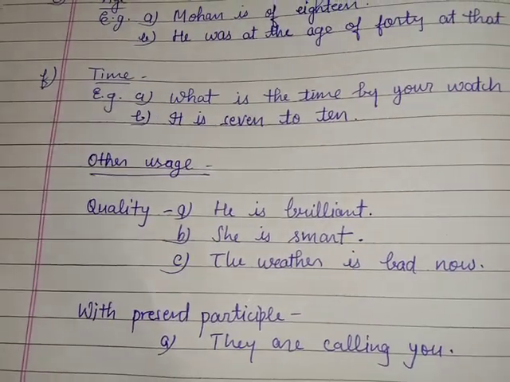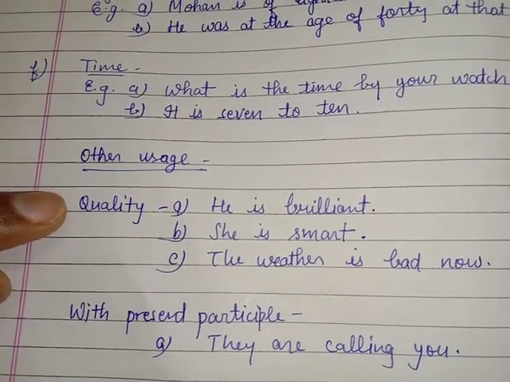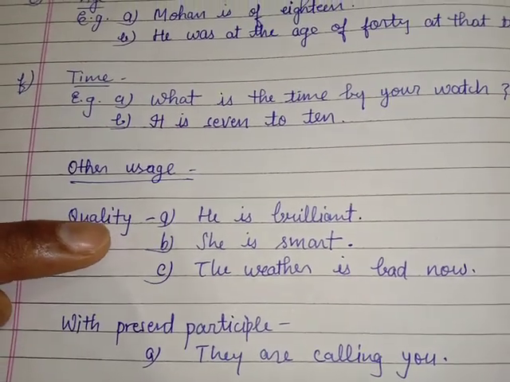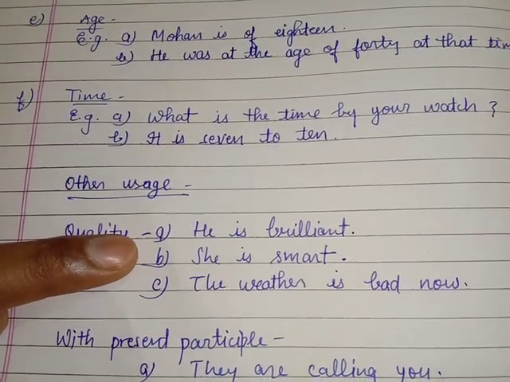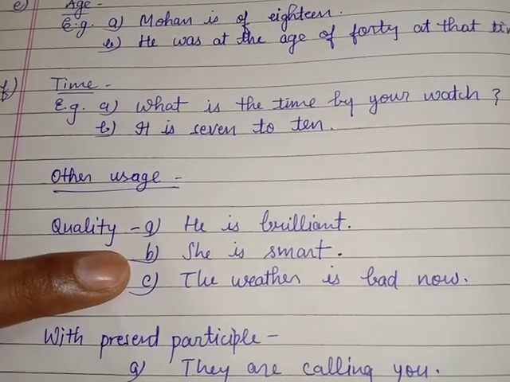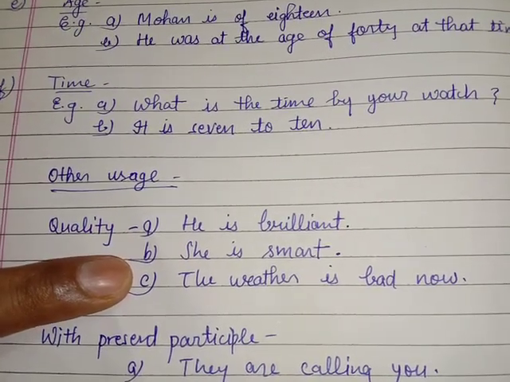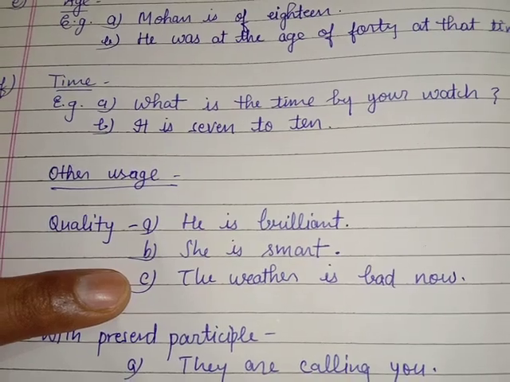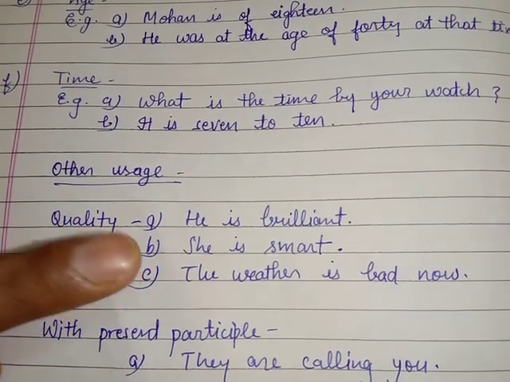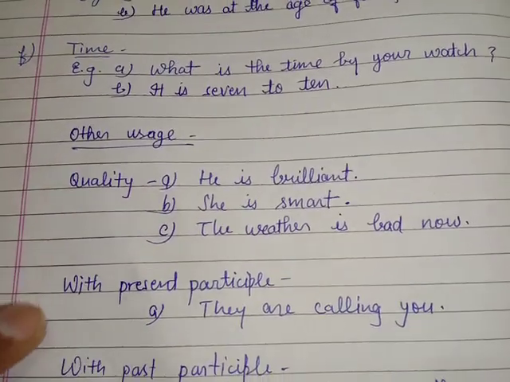The other uses can also be identified. He is brilliant. He is smart. The quality is being shown here. The weather is bad now. The quality of the weather is shown here.